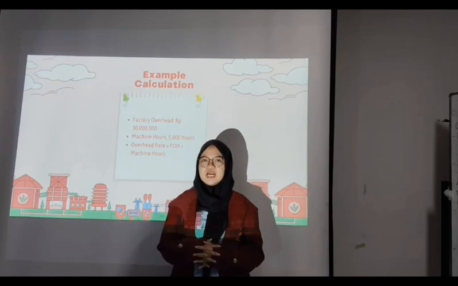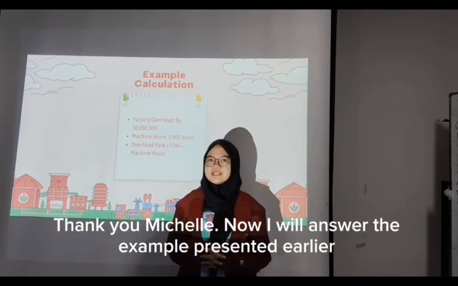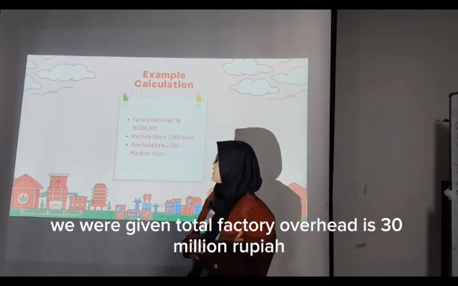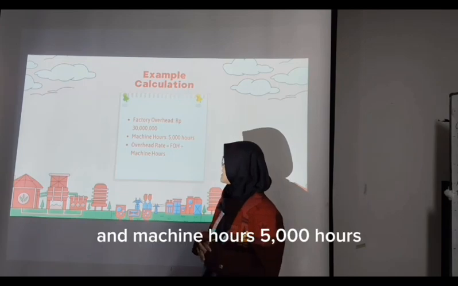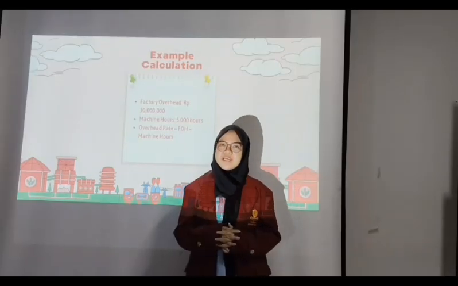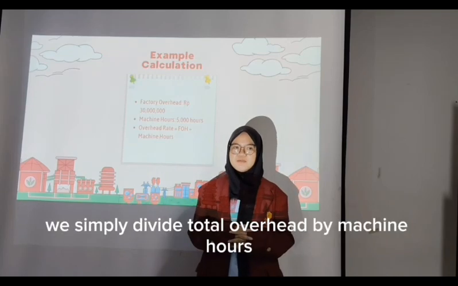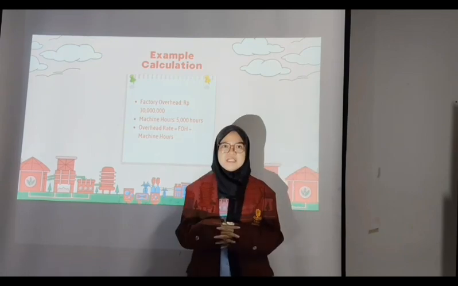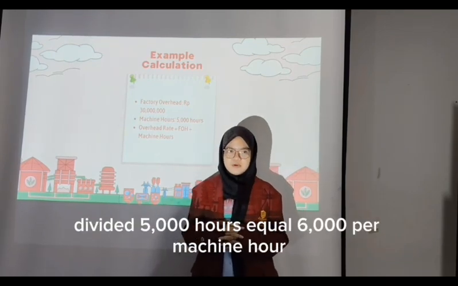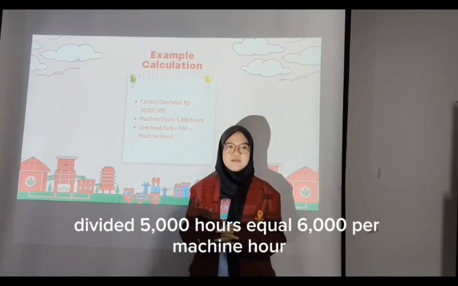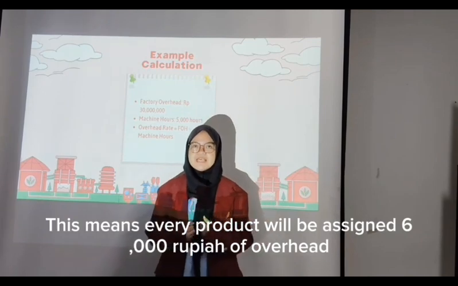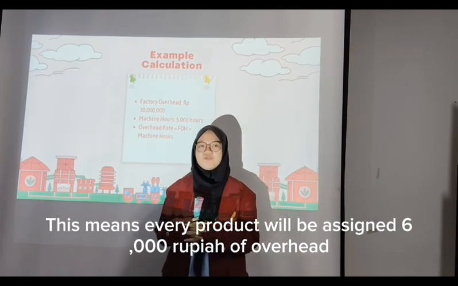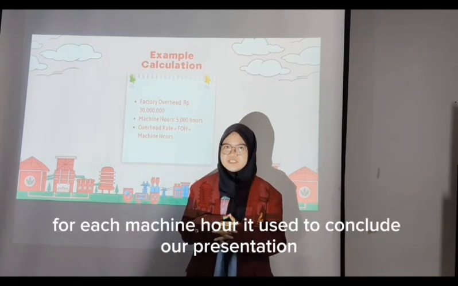Thank you, Michelle. Now I will answer the example presented earlier. We were given total factory overhead of 30 million rupiah and 5,000 machine hours. To find the overhead rate, we simply divide total overhead by machine hours. 30 million rupiah divided by 5,000 hours equals 6,000 per machine hour. This means every product will be assigned 6,000 rupiah of overhead for each machine hour it uses.